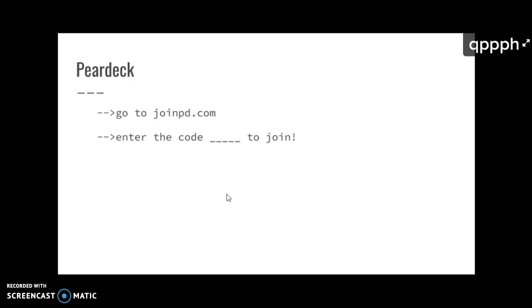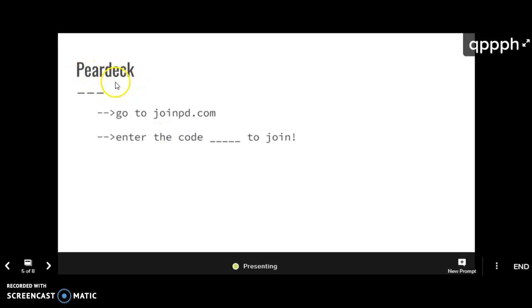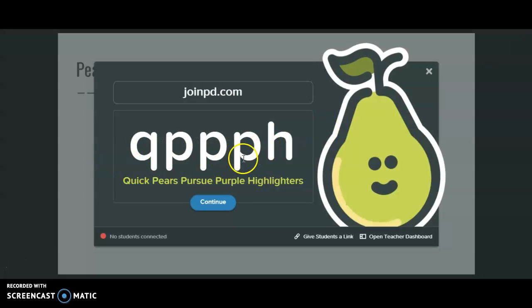And Pear Deck is something else that we got to interact with. If you open a new web page, go to joinpd.com and enter the code, you will be able to interact with the next slide.